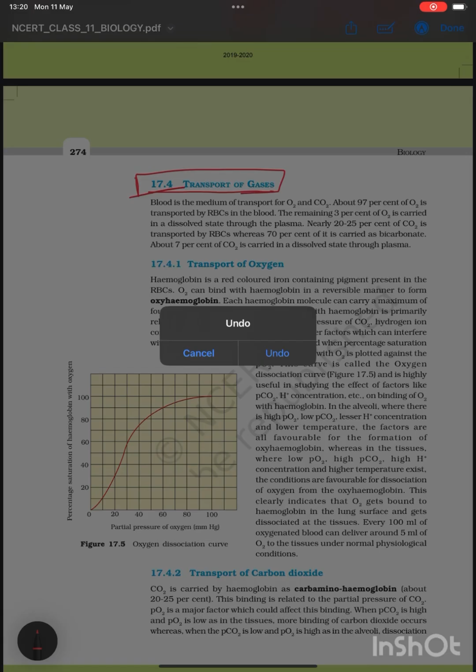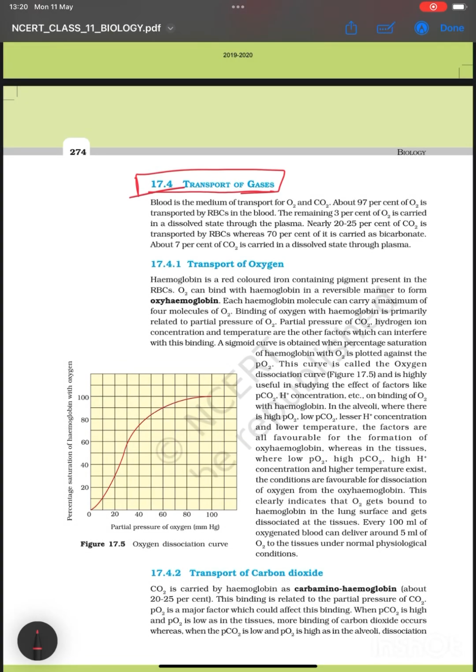The next part is transport of gases. How does this transportation take place? What is the medium of the transport? So how can transport happen? It can happen through blood. How will it happen in dissolved state through blood?